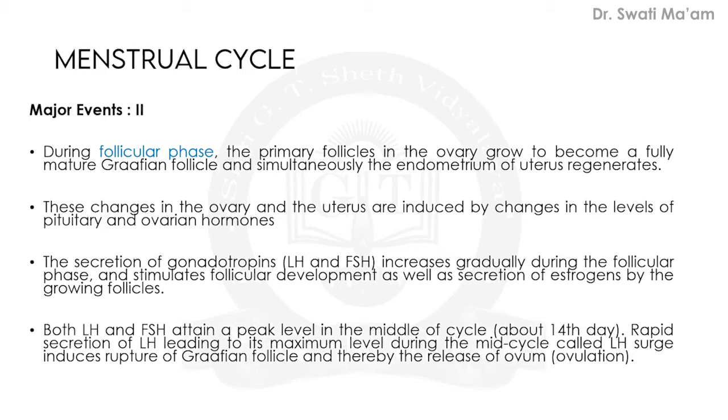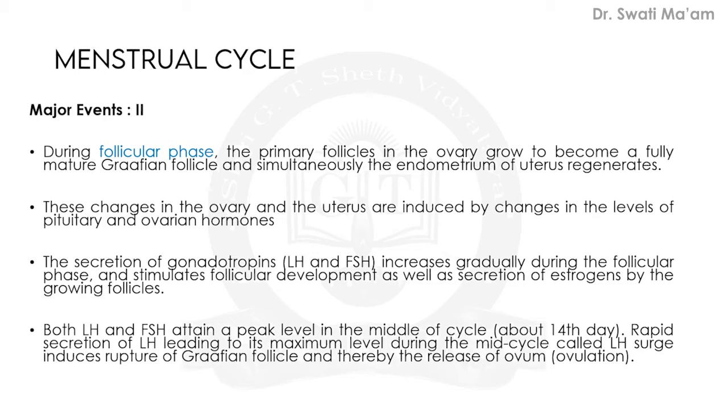Simultaneously, the endometrium of the uterus also regenerates. Endometrium, I think you recall this term. We learned it in the topic regarding the uterus, when we were discussing the details of the uterus.